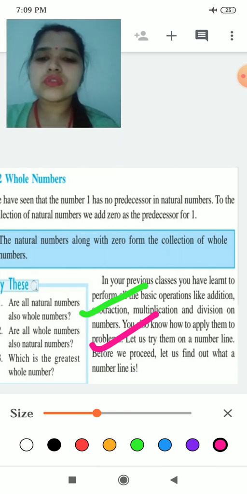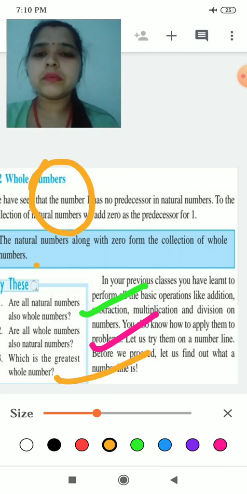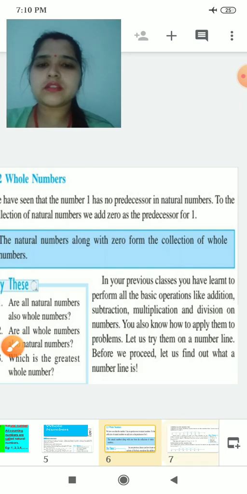Now it is saying, which is the smallest whole number? Tell me. Whole numbers start from 0, so the smallest whole number will be 0 only. I hope you have got my point. We will go for the next.